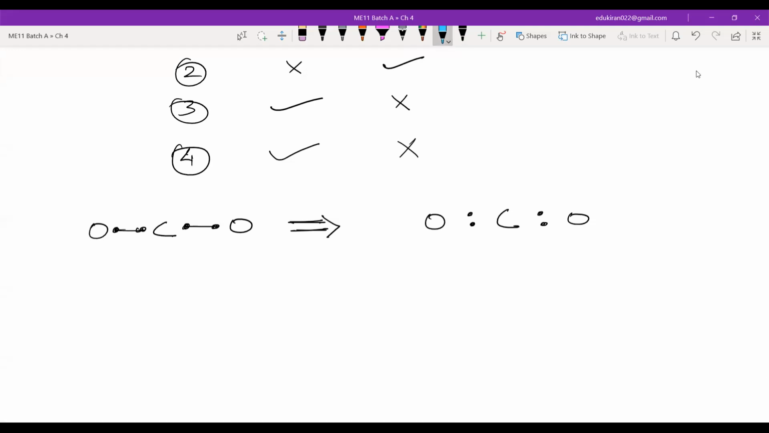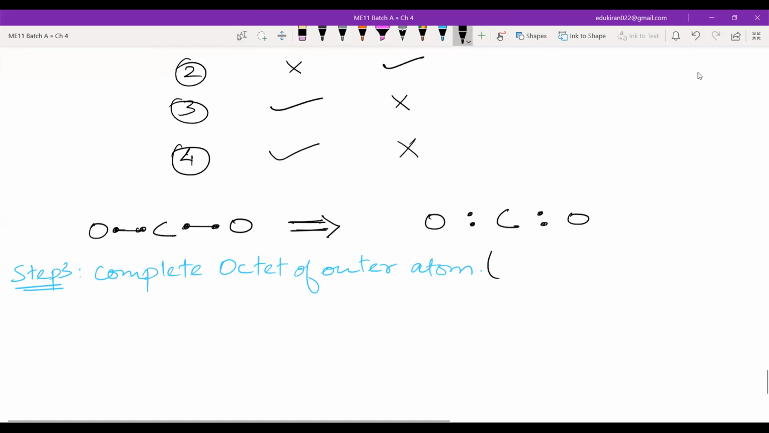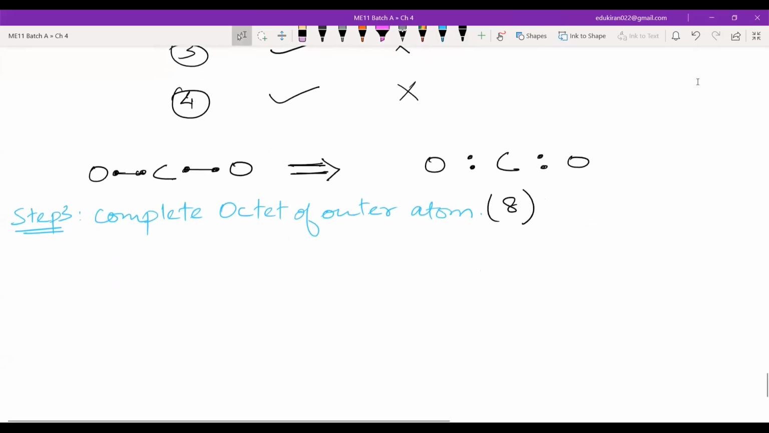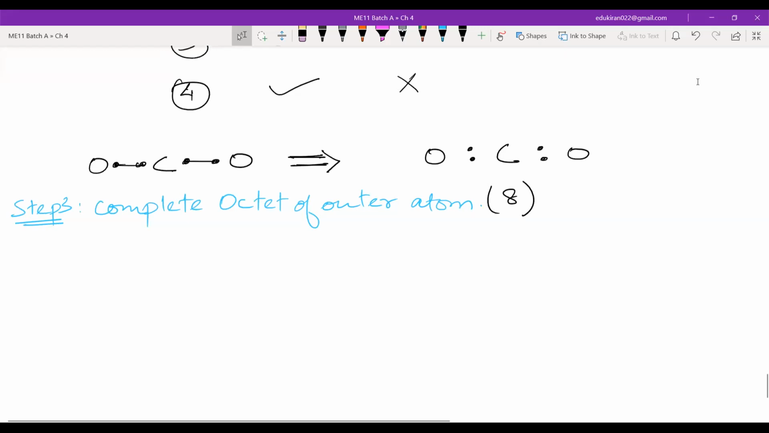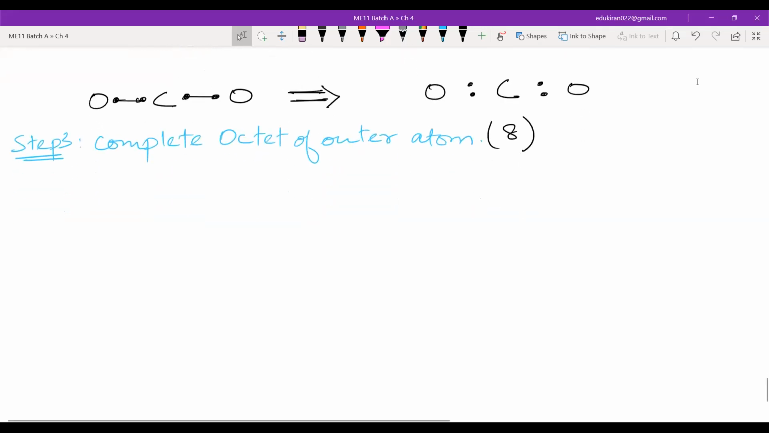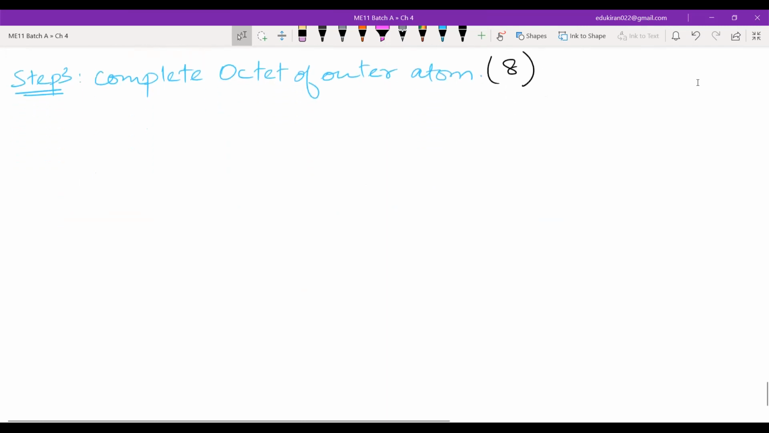Now, step 3: complete the octet of the outer atoms. You will remember this step as 8, because it is an octet. If it is hydrogen, then you don't have to fill 8 electrons, only 2 electrons. For the rest of them, you will fill 8 electrons.